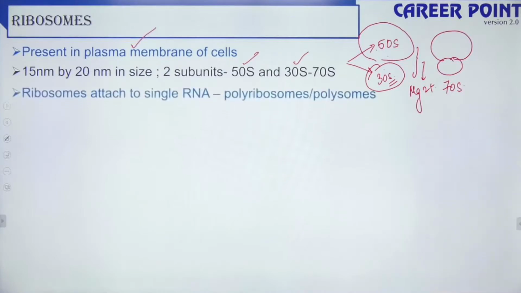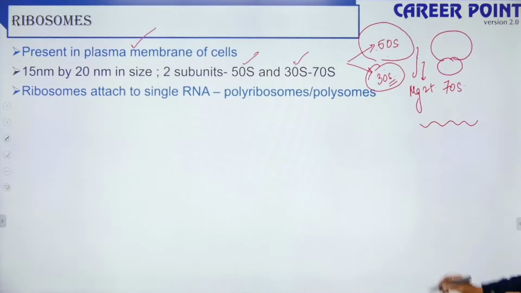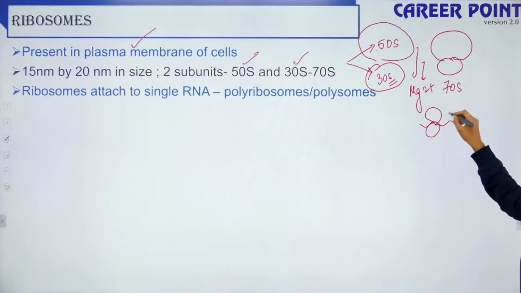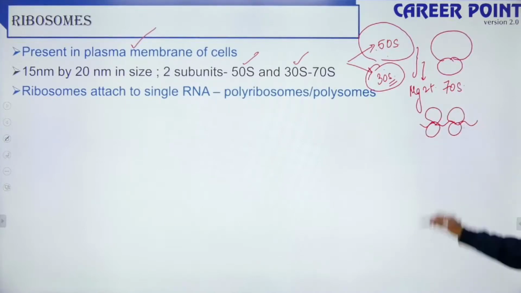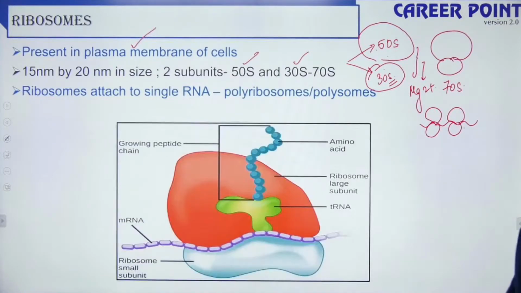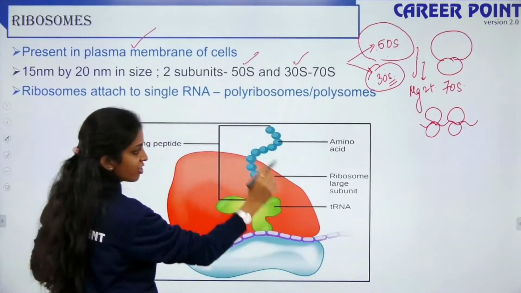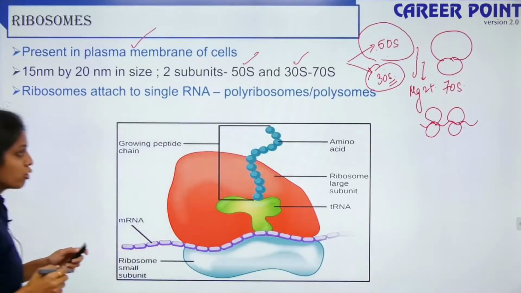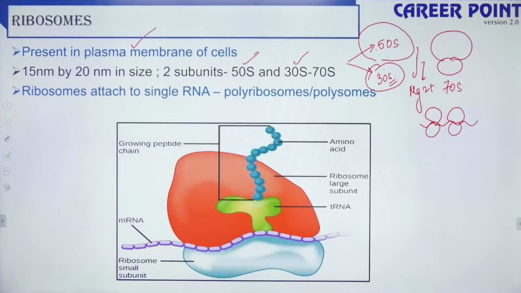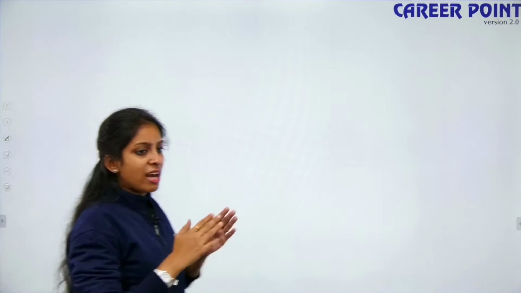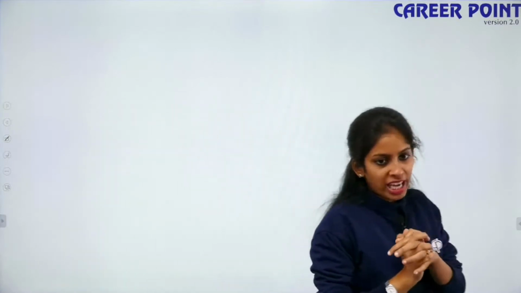Done? Ribosomes attach to a single RNA. If you have an RNA, the ribosome goes and attaches to the RNA. Thus it forms a polyribosome. Poly means many. So this is how it attaches to the RNA. Ribosomes are important for protein translation. Is this clear? Yes. So with this I have completed some portion of your prokaryotic cell.